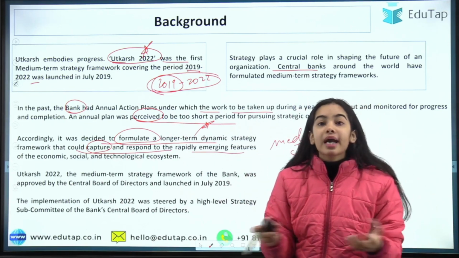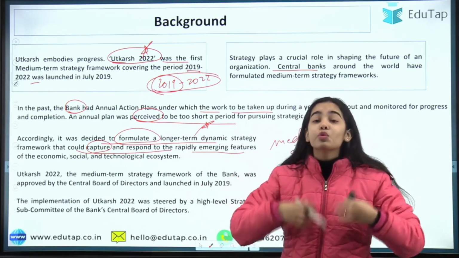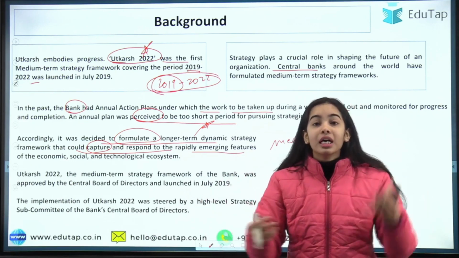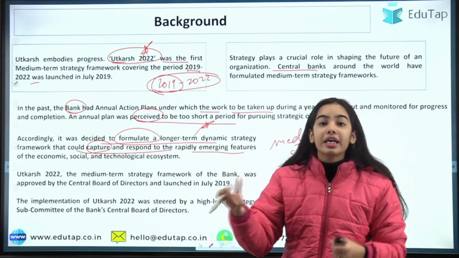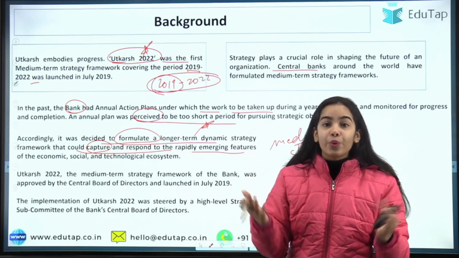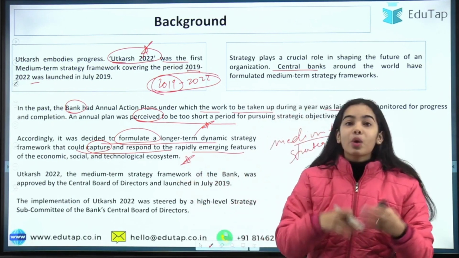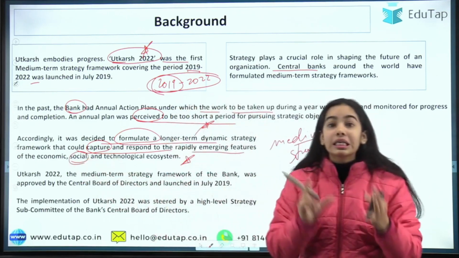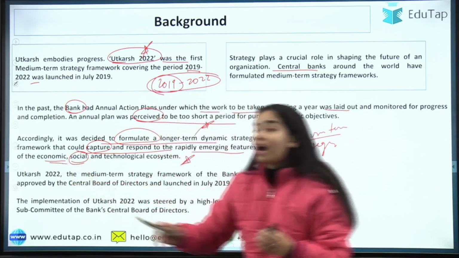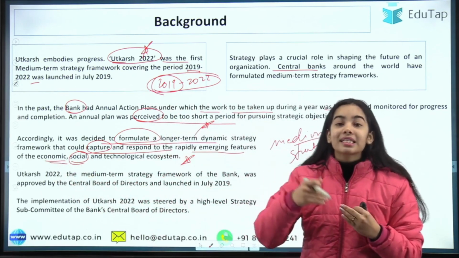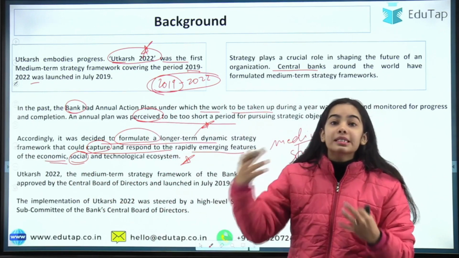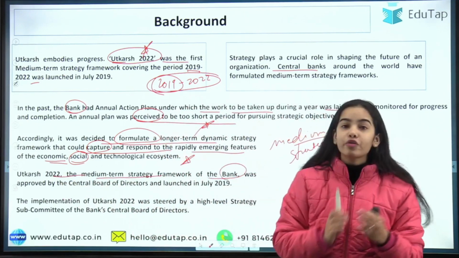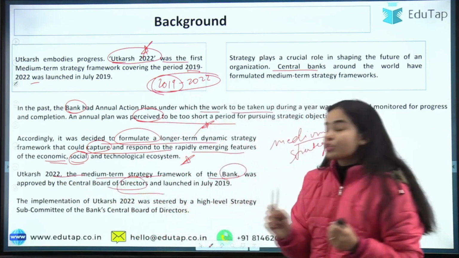So as you can see, India is going towards the digital ecosystem. It is moving so fast, and that is happening because of the government, because of the Reserve Bank of India. The government had a vision, and the Reserve Bank of India is realizing that vision. Okay, so for the technological ecosystem to have financial inclusion, for the society to have financial literacy, for the economic growth also, the RBI is the one that takes steps, that has the monetary vision, that has the monetary system going on. Utkarsh 2022, the medium-term strategy framework of the bank, was approved by the Central Board of Directors and launched in July 2019.